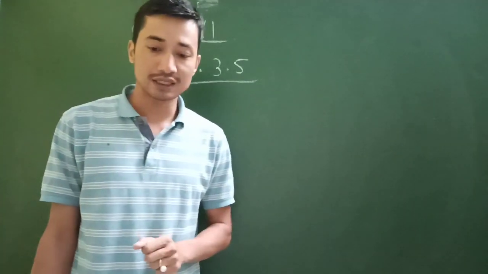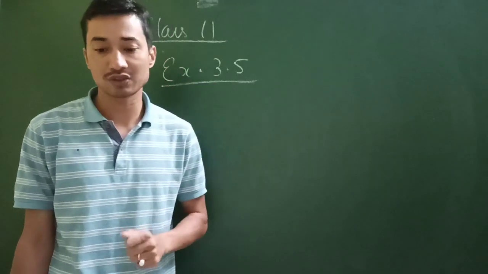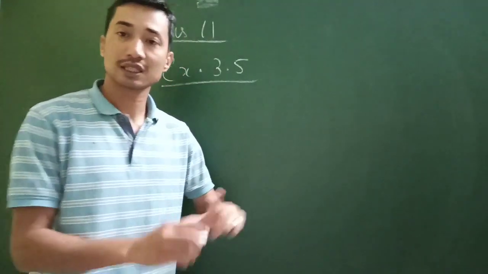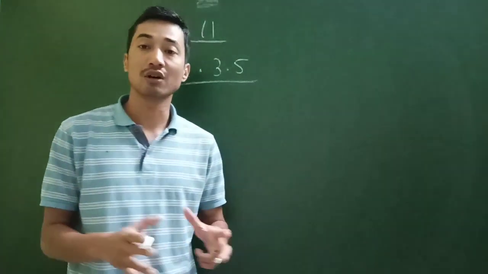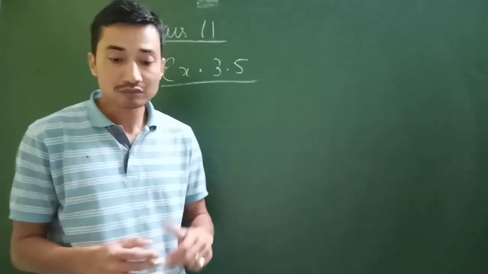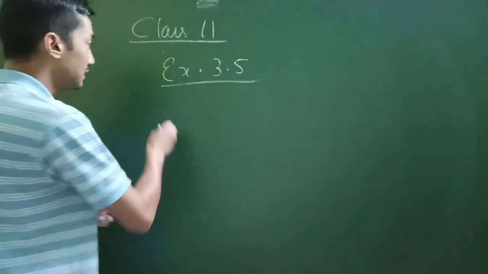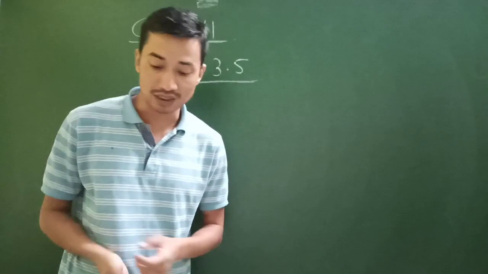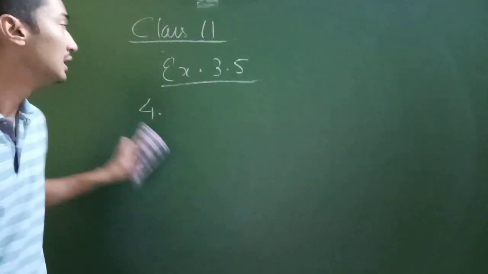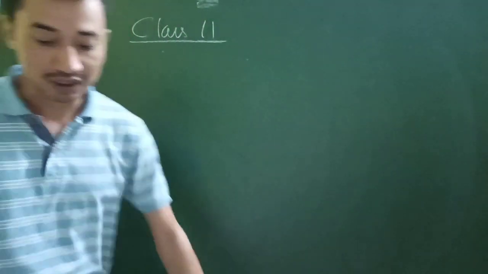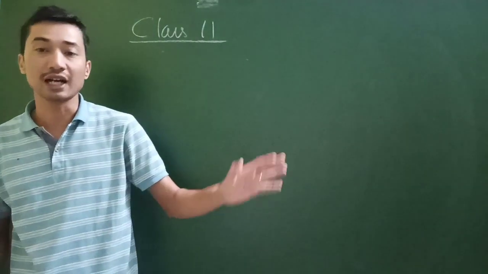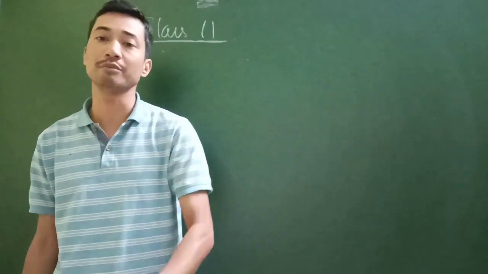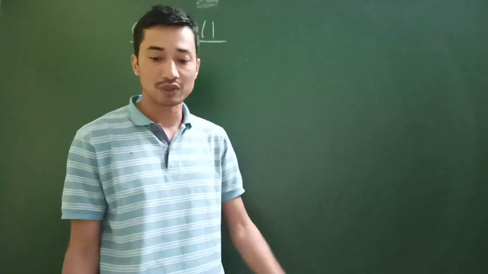So I believe that the entire exercise 3.5 may be removed, because that exercise is just all about proof and application of sine and cosine formula. Now moving on to chapter 4, that is principle of mathematical induction. You can completely delete that. That whole chapter you don't have to study for this academic year only. Again, I repeat that. Okay, so chapter 4 fully delete.